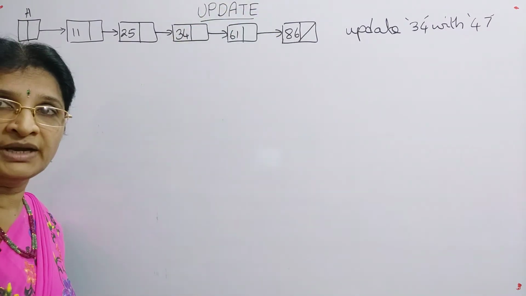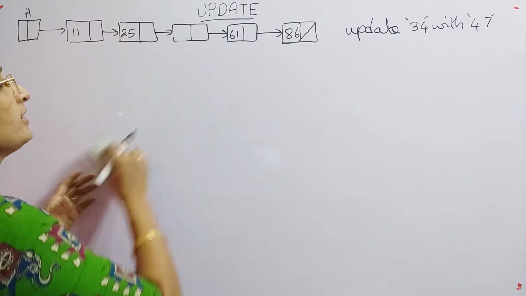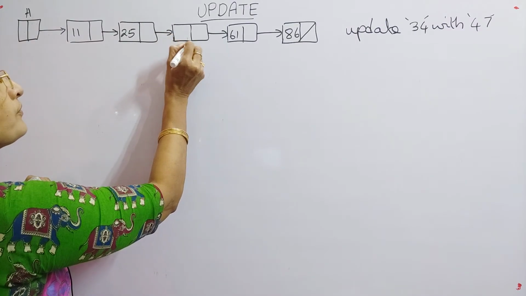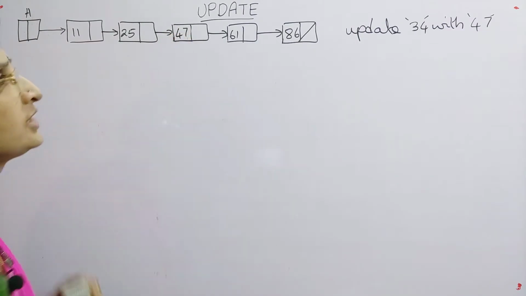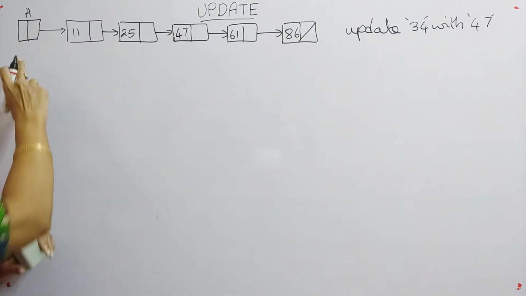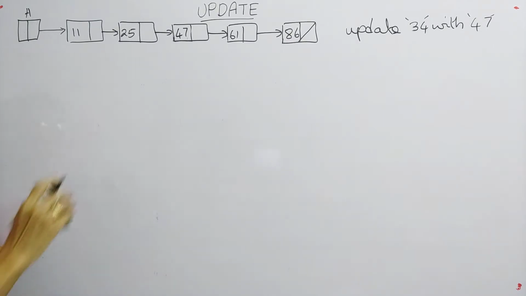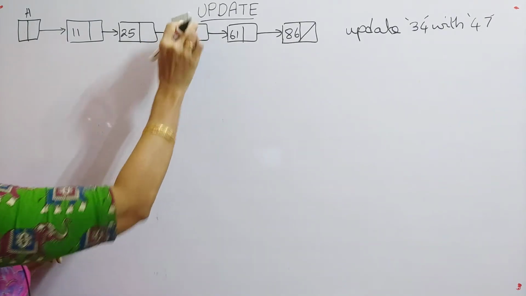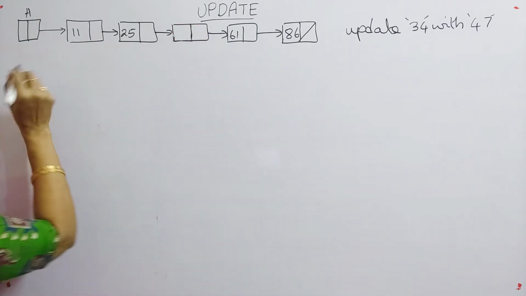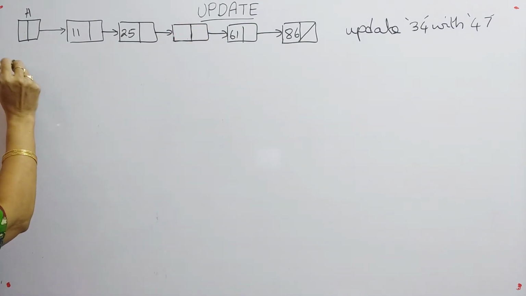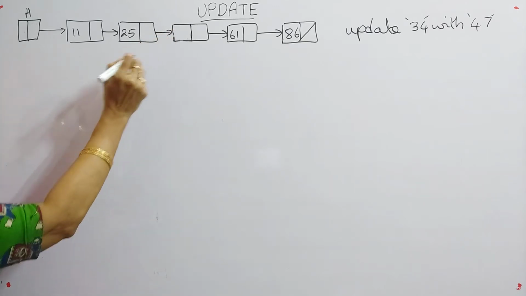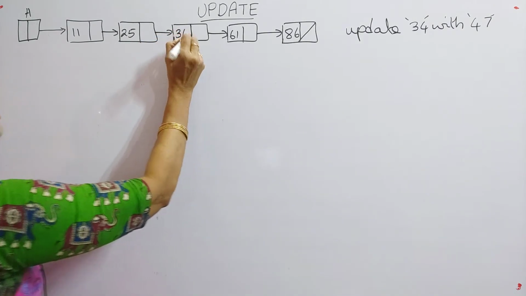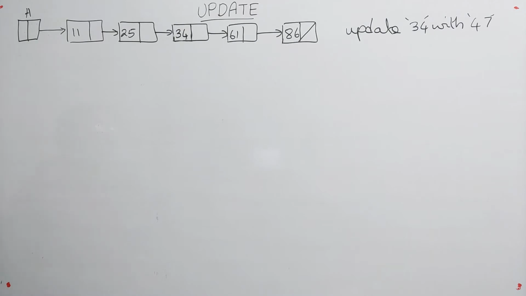After calling the function update, the output for our function should be, here instead of 34, we should have the value 47. So this is how our list should look. After calling the function it should contain 47. Now we will perform the update operation on our singly linked list, and see how it can be performed.